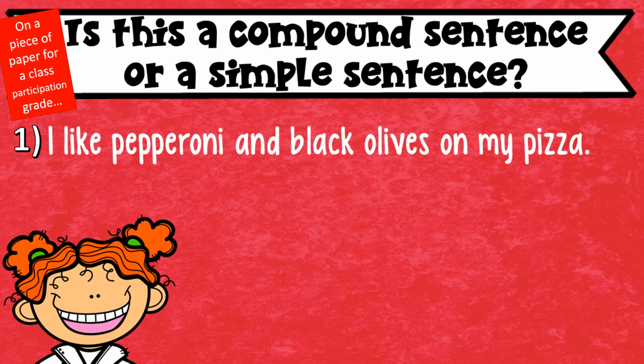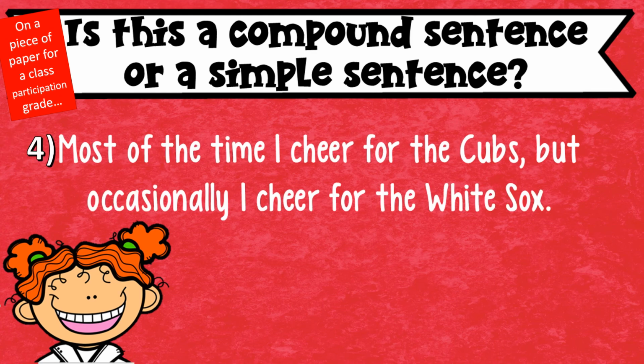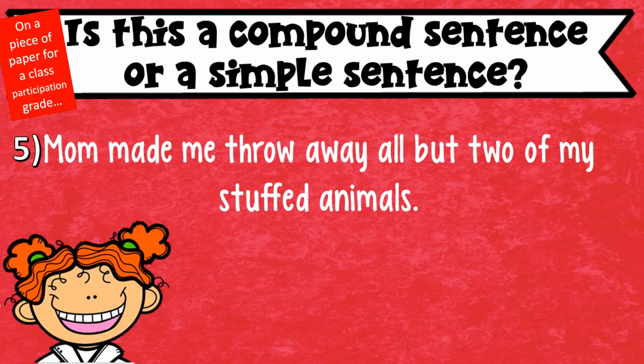So now it is time for your assignment. On the back side of your notes, or if you're doing the digital copy because you are quarantined at home, you will find on the second page where you're going to answer 5 different questions. I give you a sentence and I need you to write, is it a simple sentence or a compound sentence? The only words you need to write is simple or compound. So you have one question about pepperoni. You have one about 5 runs in a game. You have one about soured milk. You have one about teams to cheer for. And then you have one about Mom and your stuffed animals.